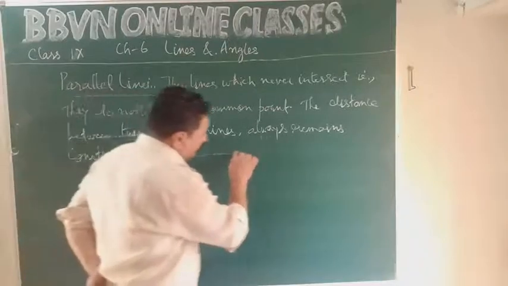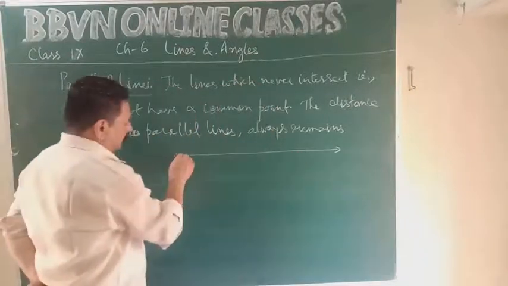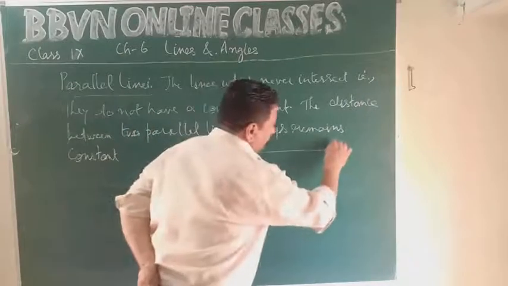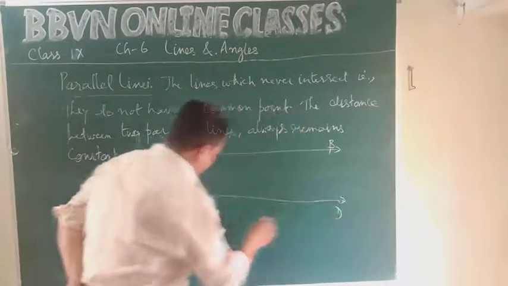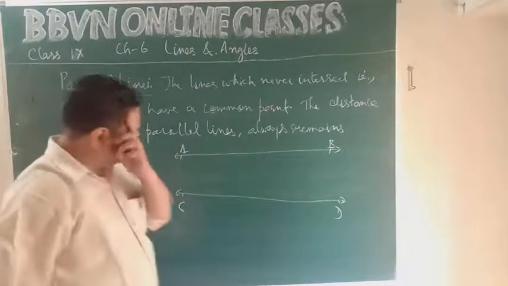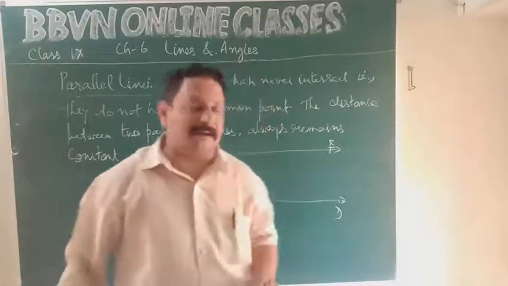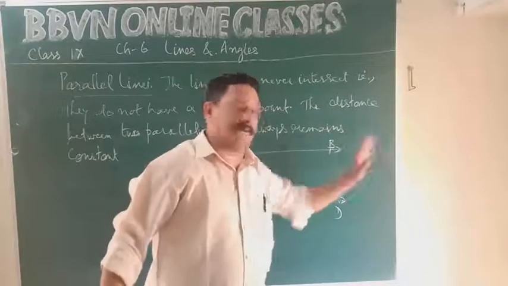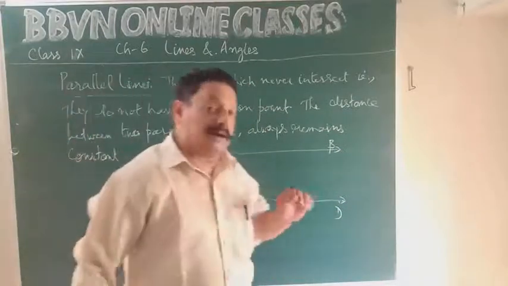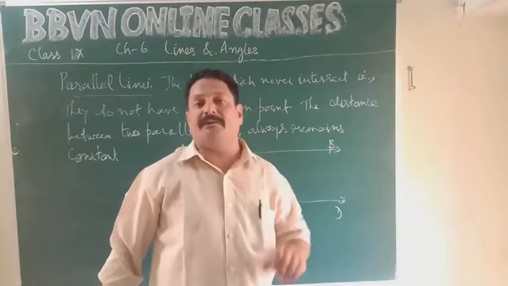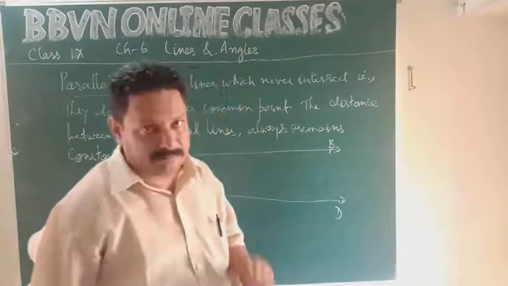Say for instance, I say line AB is parallel to line CD. Now if I say they are parallel, they are never going to meet, neither to the right nor to the left. So unless they meet, they will not have a common point.